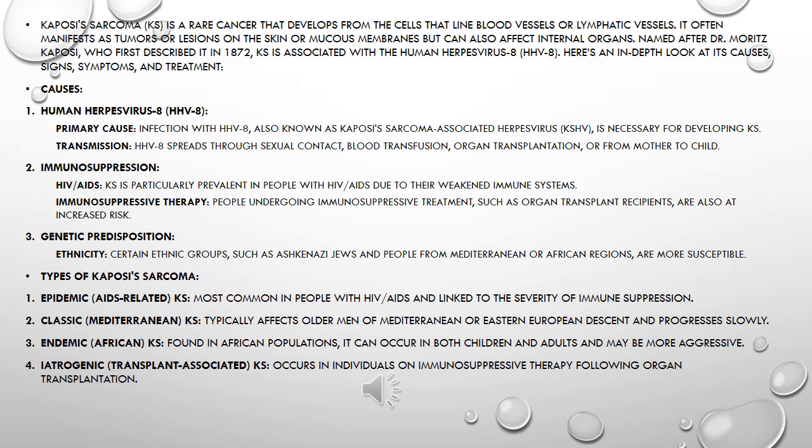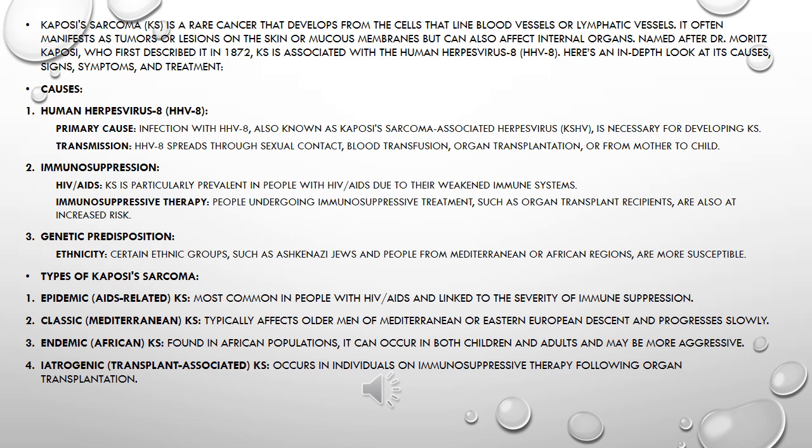3. Genetic predisposition. Ethnicity: certain ethnic groups, such as Ashkenazi Jews and people from Mediterranean or African regions, are more susceptible. Types of Kaposi sarcoma. 1. Epidemic, AIDS-related KS: most common in people with HIV/AIDS and linked to the severity of immune suppression. 2. Classic, Mediterranean KS: typically affects older men of Mediterranean or Eastern European descent and progresses slowly.